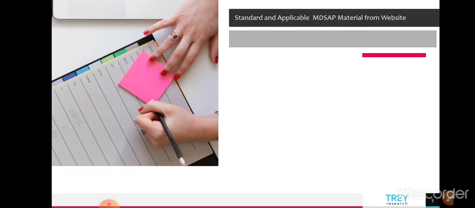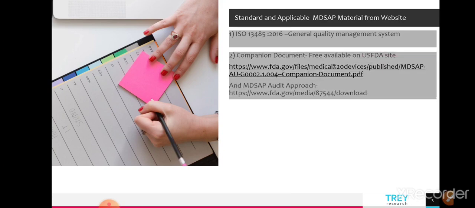So first, we can start with the applicable MDSAP material from the website. The first applicable standard is ISO 13485:2016, which is the QMS standard. Second is the companion document and MDSAP audit approach document, which are very important documents for the MDSAP, in which you will get all the details of applicable standards, and they are freely available on the US FDA site.